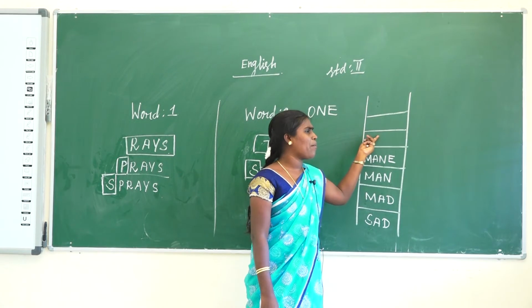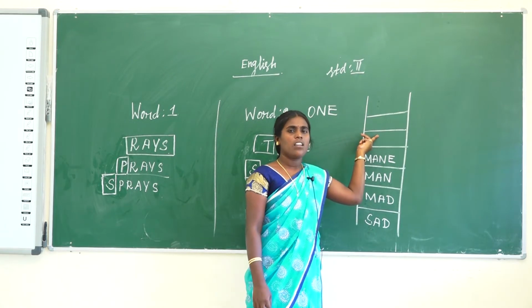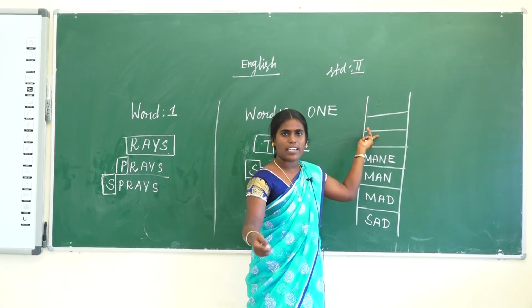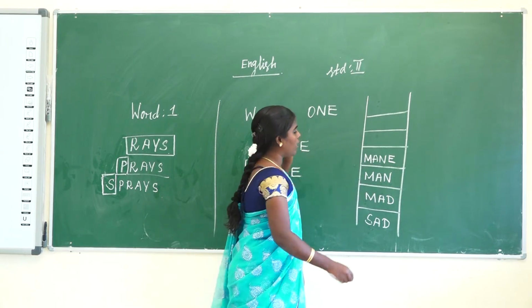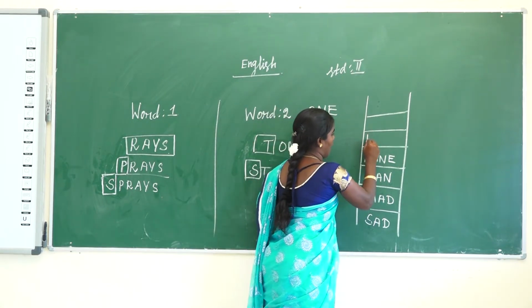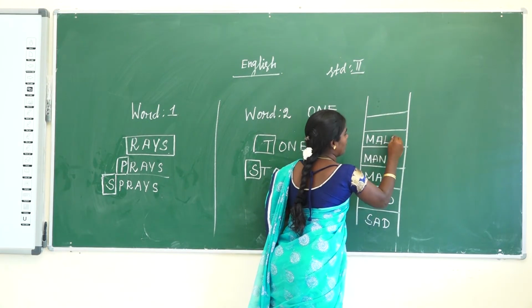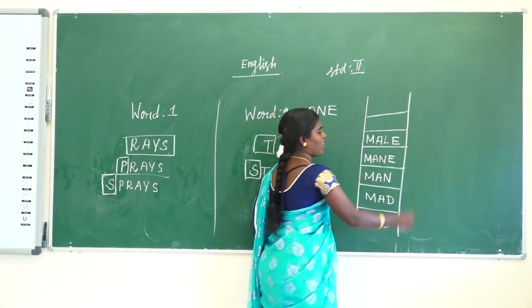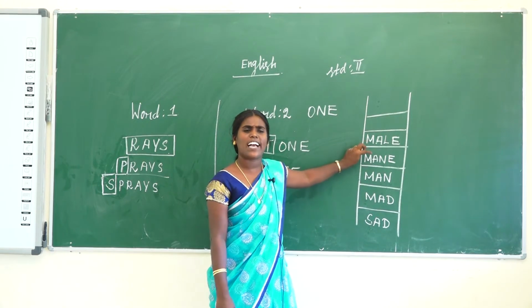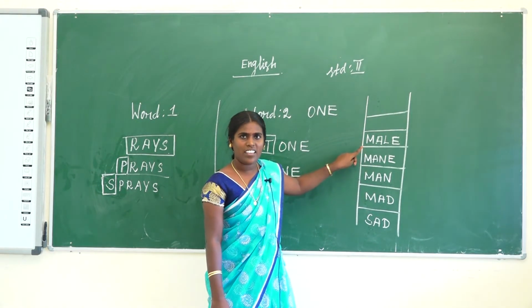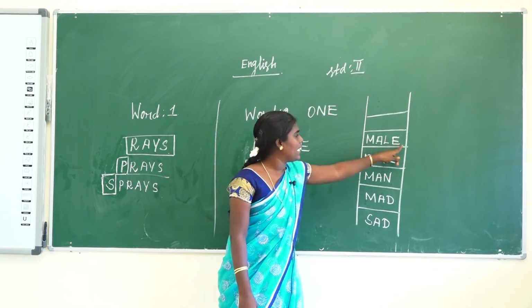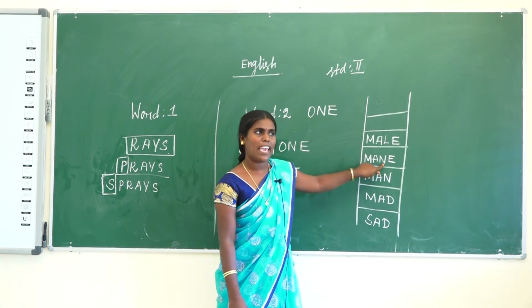Then next step, what did you do? Any other? There are three conditions. Any other condition? Do it. What is the word? M-A-L-E. Here what is the condition? Adding. Any other? The same word is there.